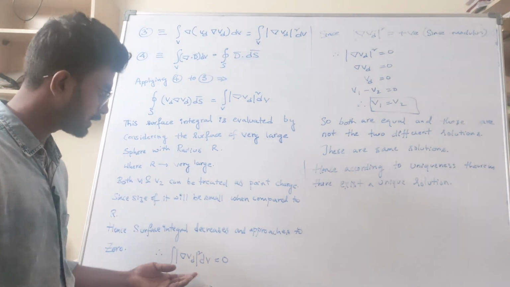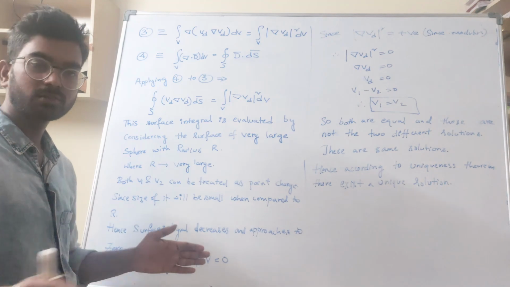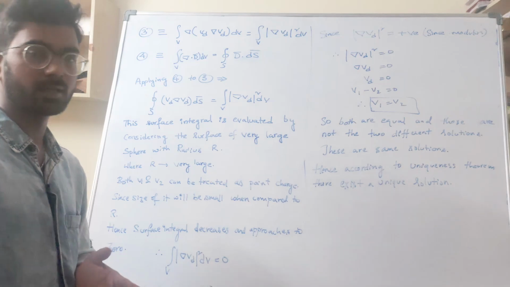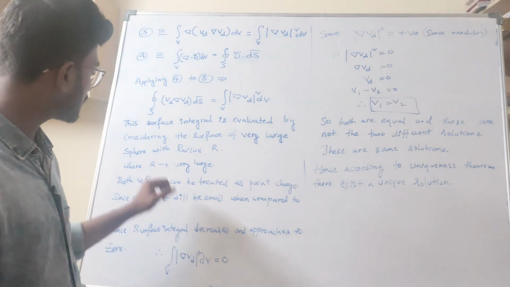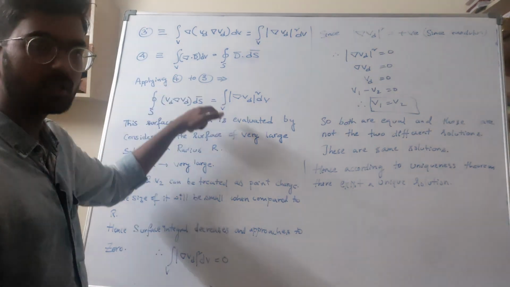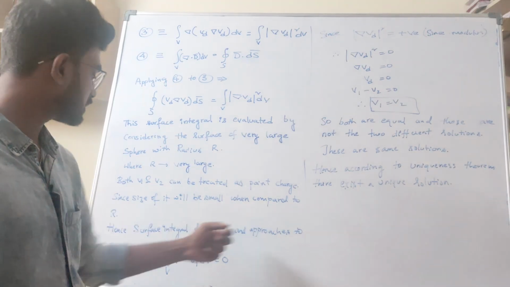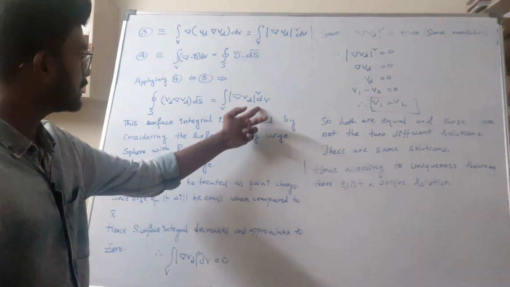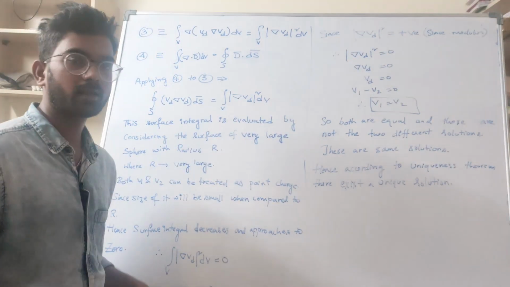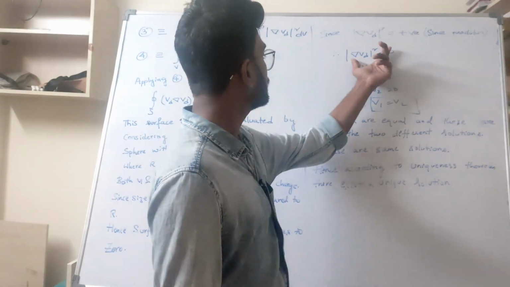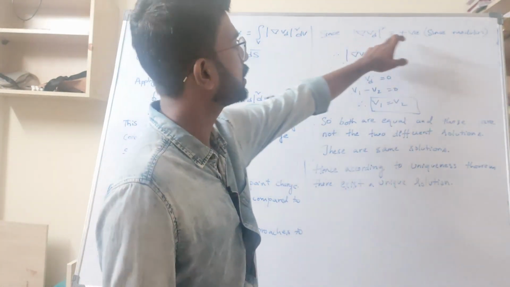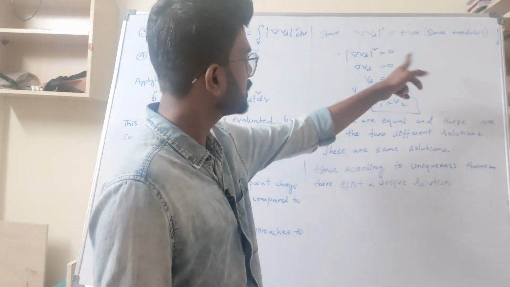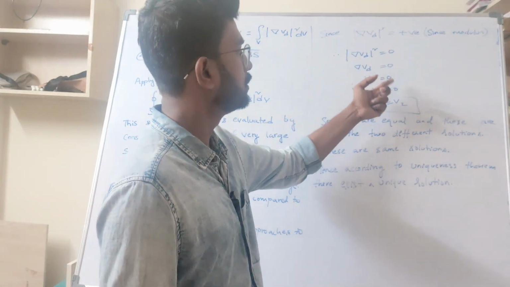Correct? You are integrating the surface integral over the charge bounded body. While you are moving to the bounded region, up to radius r, the surface integral is approximately equal to 0. So it approaches 0, substitute 0 here, so the volume integral of del Vd square dV is equal to 0, correct? This is positive, so del Vd is equal to 0 on that side also, so Vd is equal to 0. What is Vd?